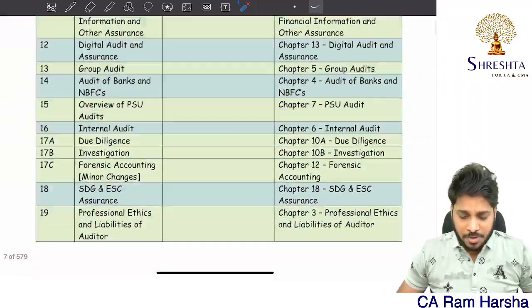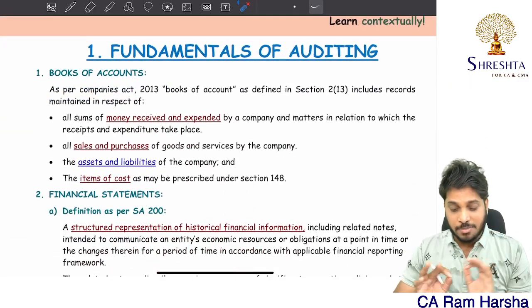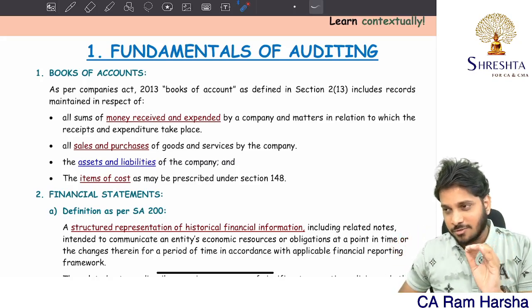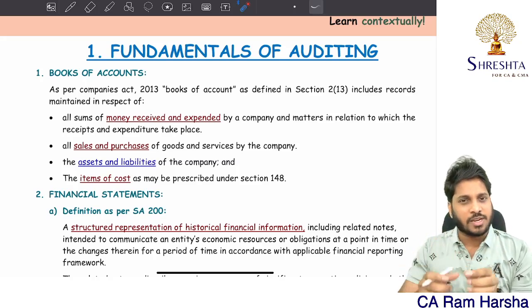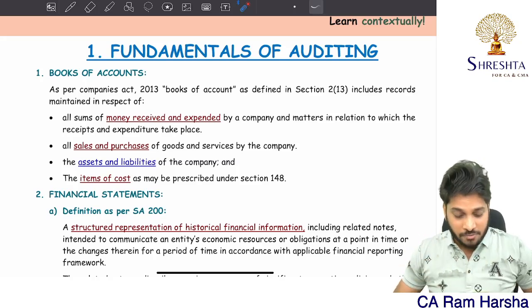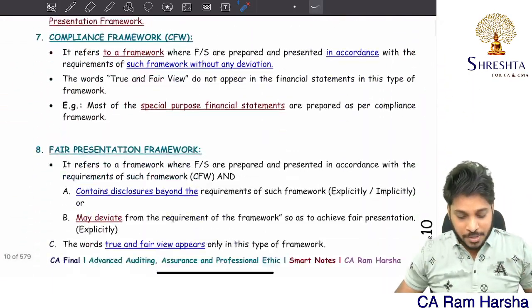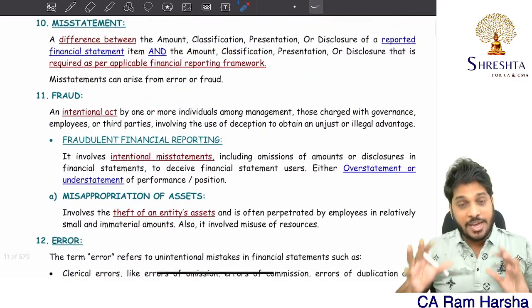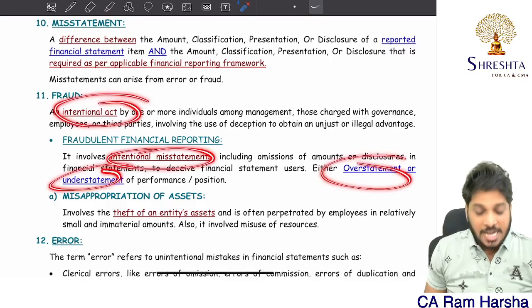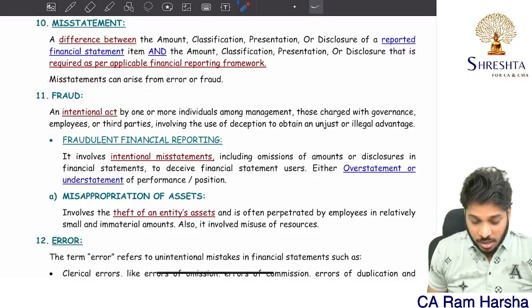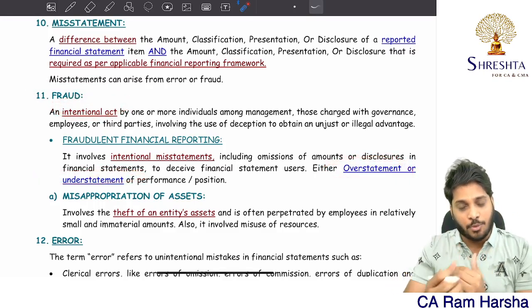I'll just show you for a moment how this material can be read. One chapter which is unique to our classes and our material is Fundamentals of Auditing, a common chapter in both my CA Inter and Final, where we discuss certain basic financial terms to understand audit better. You can see we have used only two colors to highlight most of the sentences. Side headings use green, and we used two colors to highlight key points.